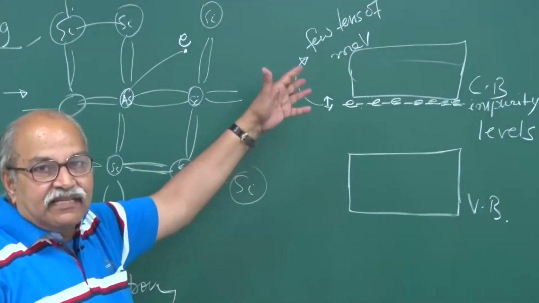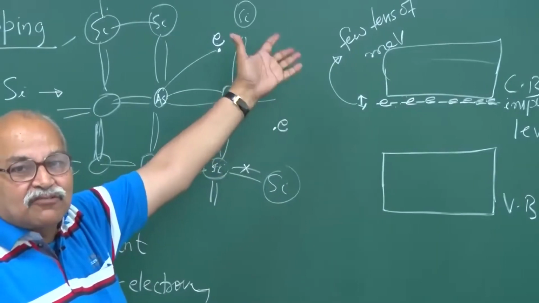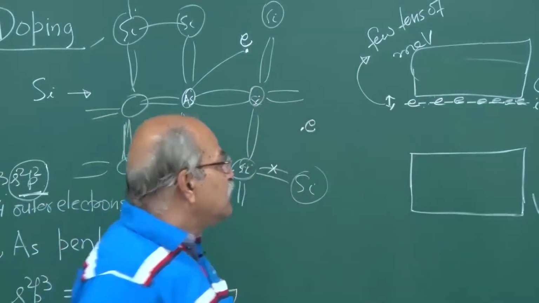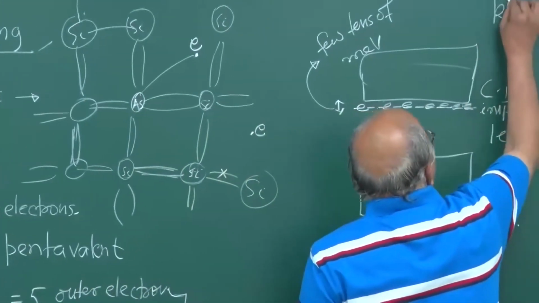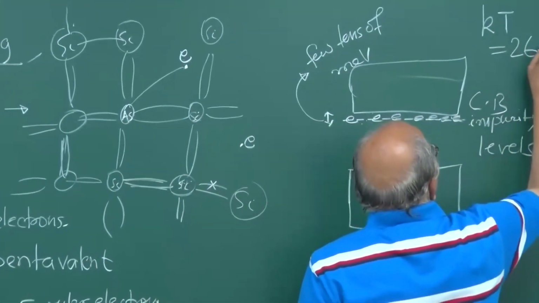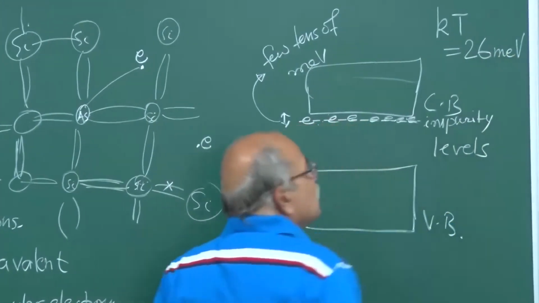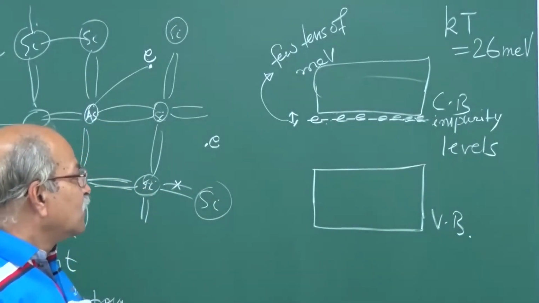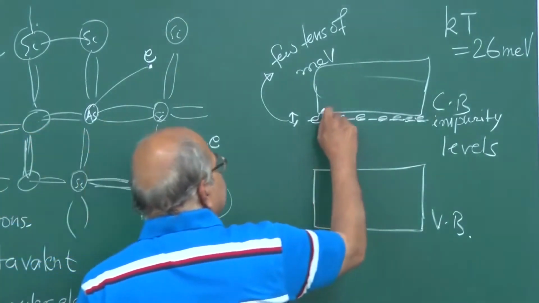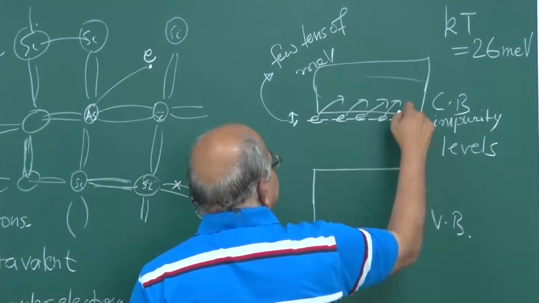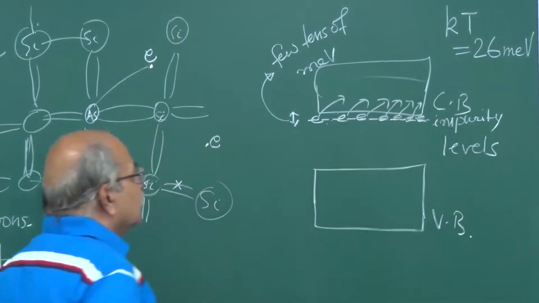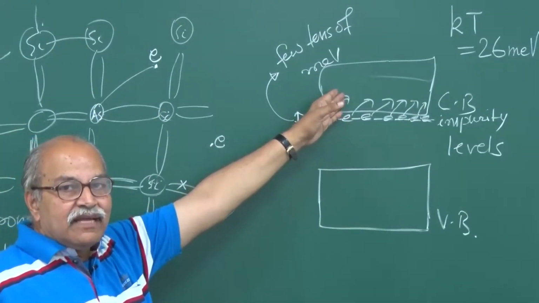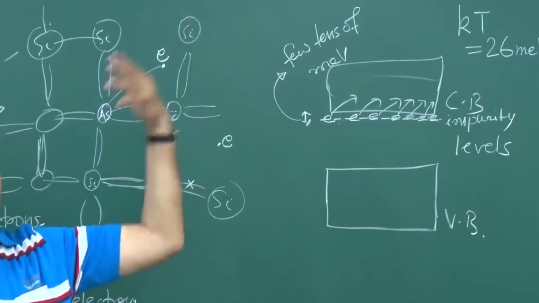Maybe 15, 20, 30, 40 milli-electron volts of this energy. And remember, kT itself is 26 milli-electron volt. So it's comparable to that. And therefore, through thermal interactions, these can easily go into the conduction band, and then they are free to move anywhere.